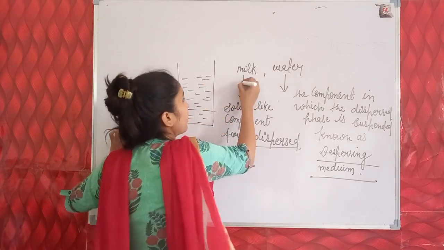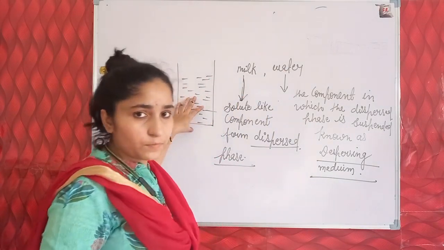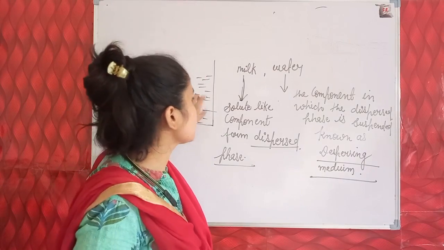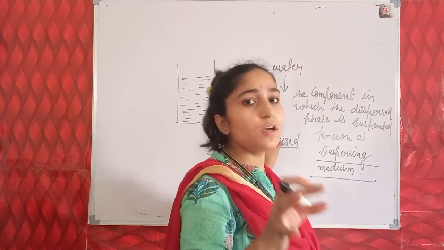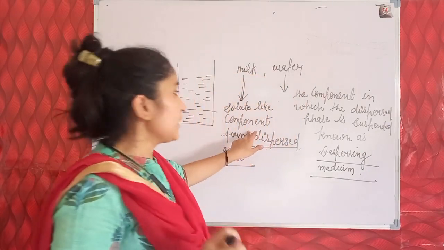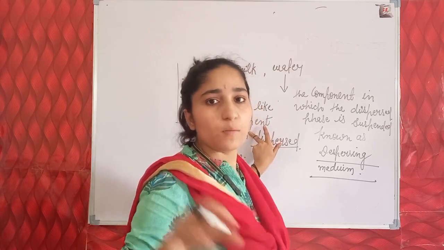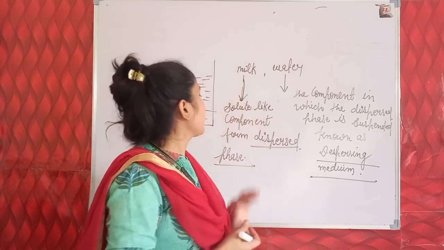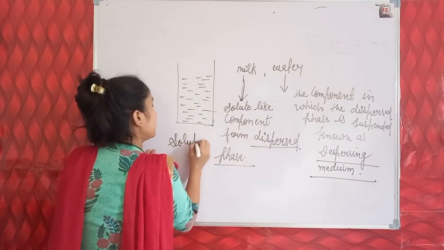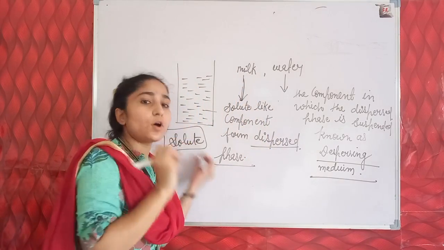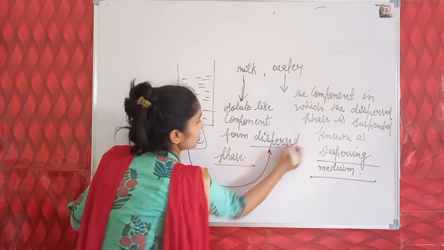So here the milk quantity is lesser than water, and milk is allowed to dissolve in water in the previous activity that we discussed. So solute is a component that forms a mixture, and in a mixture one or two types of substances are present, and that substance we call a component that forms a mixture. So solute, like a component, forms the dispersed phase. In a colloidal solution, the solute state or solute phase is called the dispersed phase.